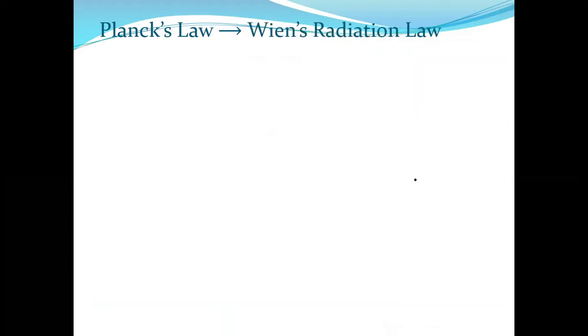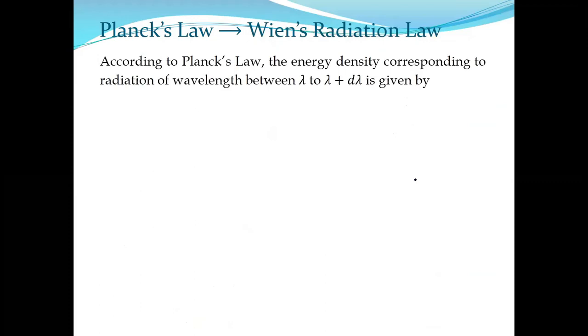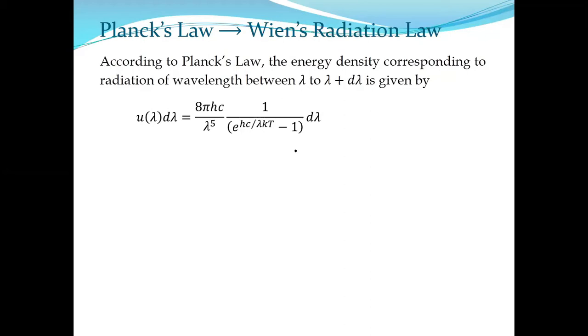Similarly, we can derive Wien's radiation law from Planck's law. We use the same formula. In the previous case we used the wavelength formula, so here also I am using the wavelength formula. So it is 8 pi hc by lambda to the 5, 1 by e to the power hc by lambda kt minus 1, d lambda. That is Planck's law in terms of wavelength.